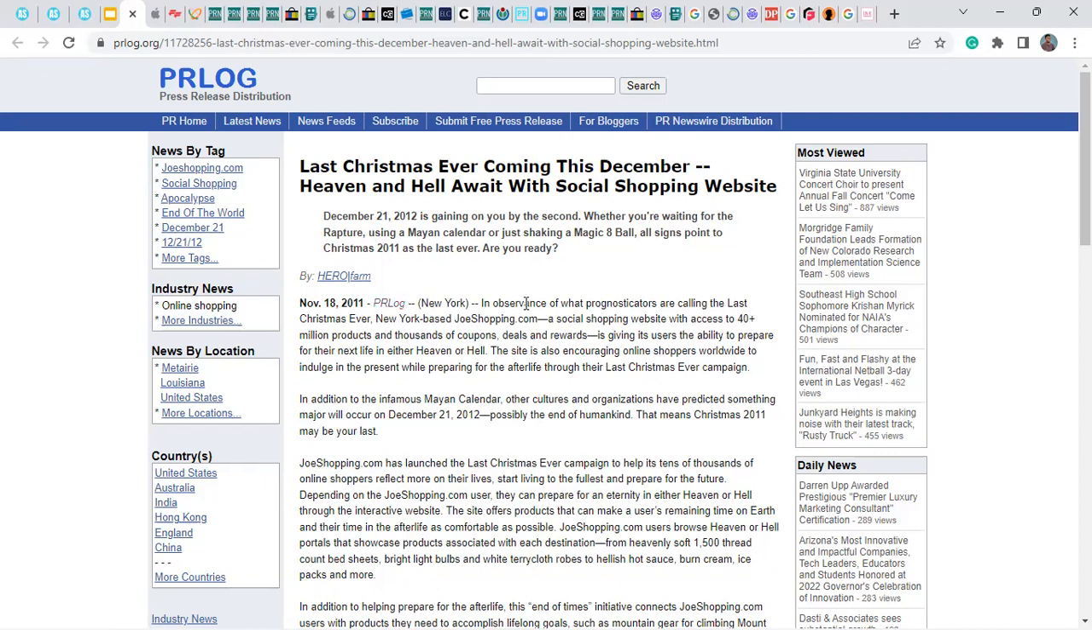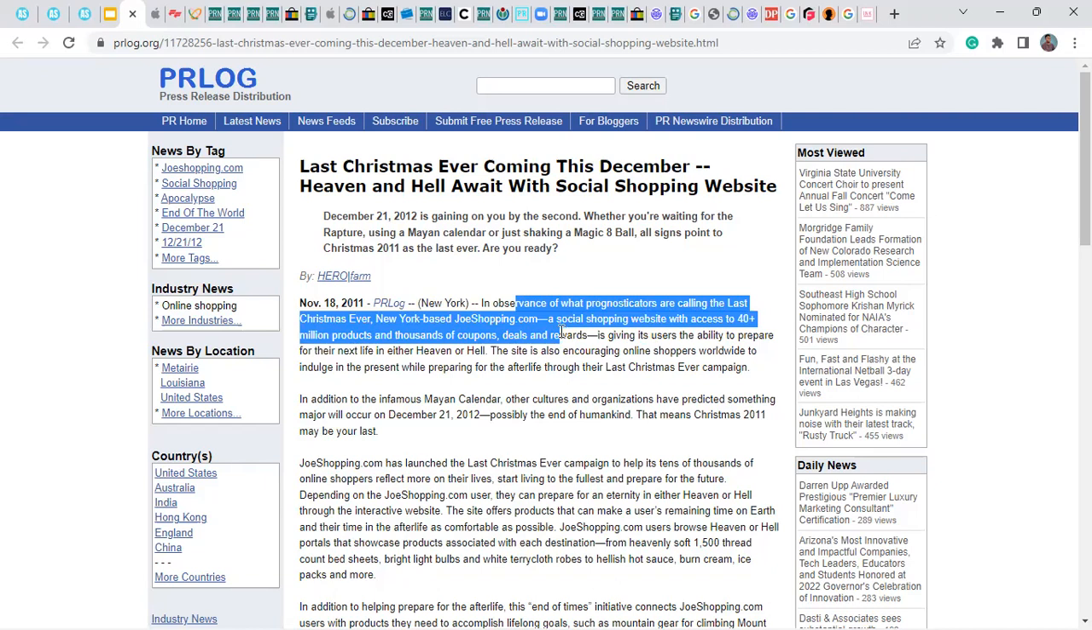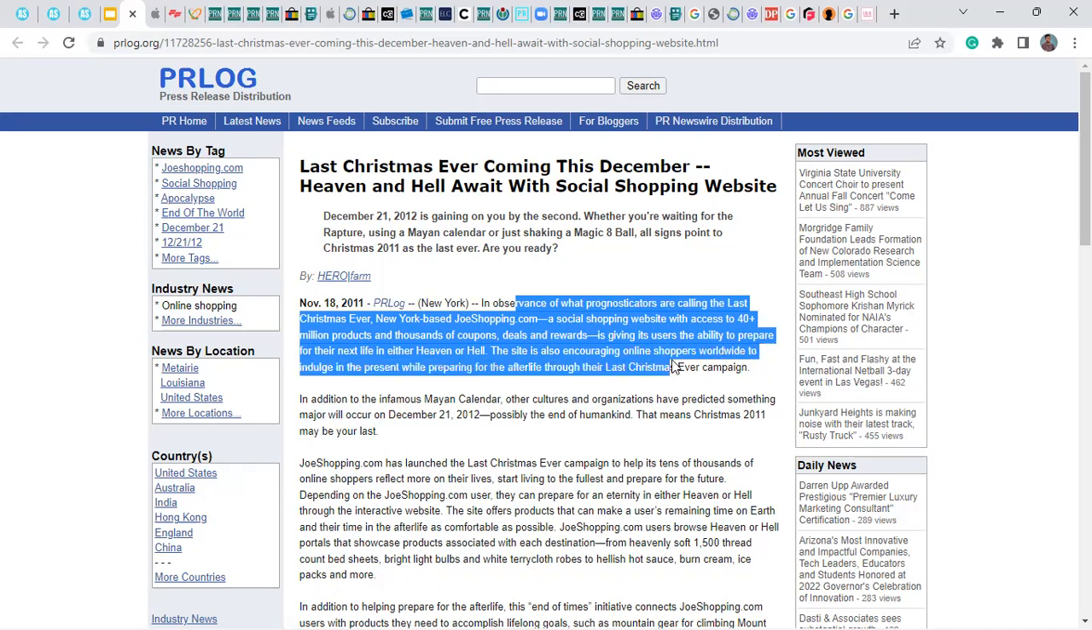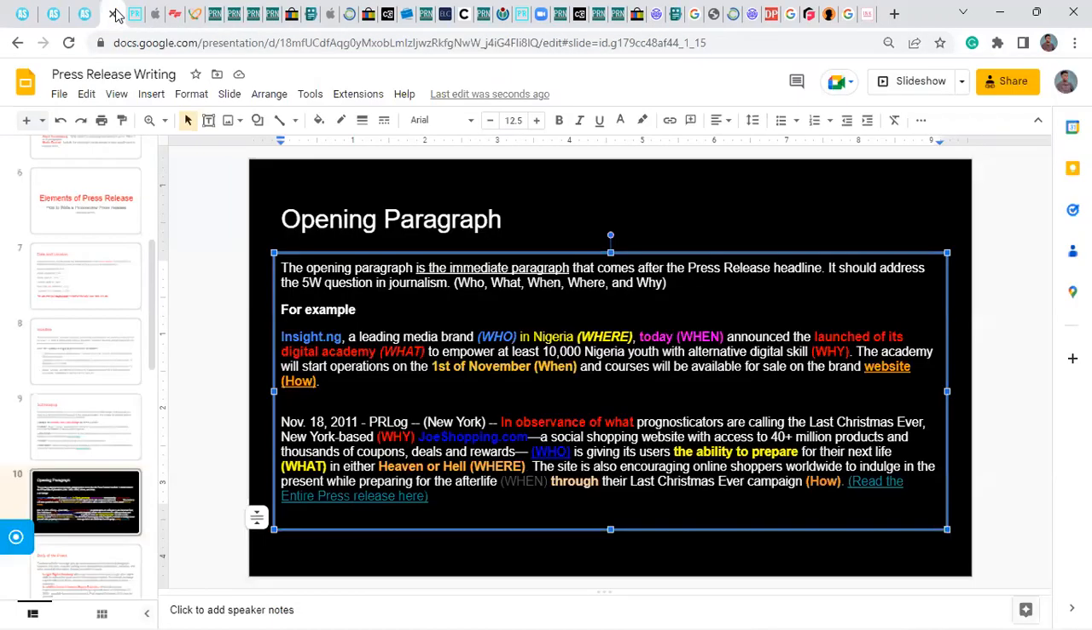New York. In observation of what predictors are calling the last Christmas ever, New York-based shopping.com, a social shopping website with access to 40 plus million products and thousands of coupon deals and rewards, is giving its users the ability to prepare for their next life in either heaven or hell. It is also encouraging online shoppers worldwide to indulge in the present while preparing for the afterlife through their last Christmas campaign. This is the introduction and contains our 5 W's and H in a press release.